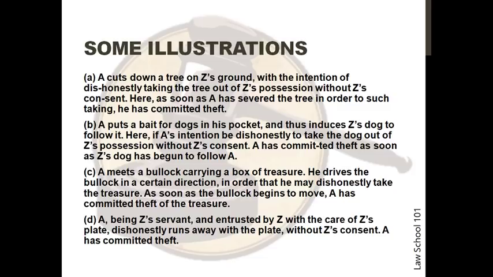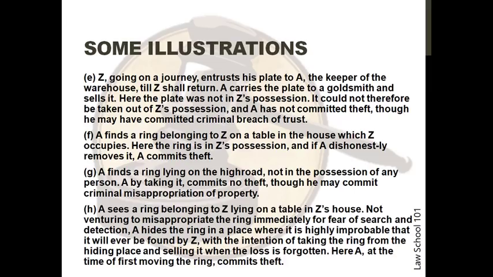A has committed theft. In the fifth situation, Z, going on a journey, entrusts his plate to A, the keeper of the warehouse, till Z shall return. A carries the plate to a goldsmith and sells it. Here, the plate was not in Z's possession. It could not therefore be taken out of Z's possession, and A has not committed theft, though he may have committed criminal breach of trust.